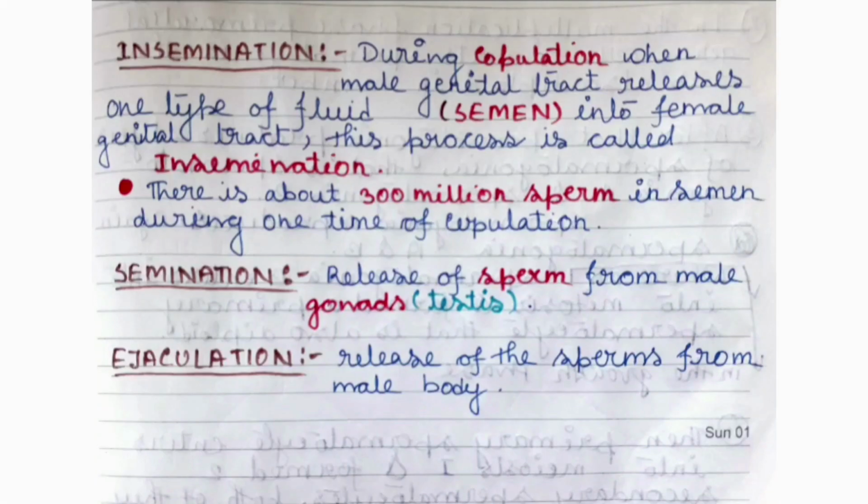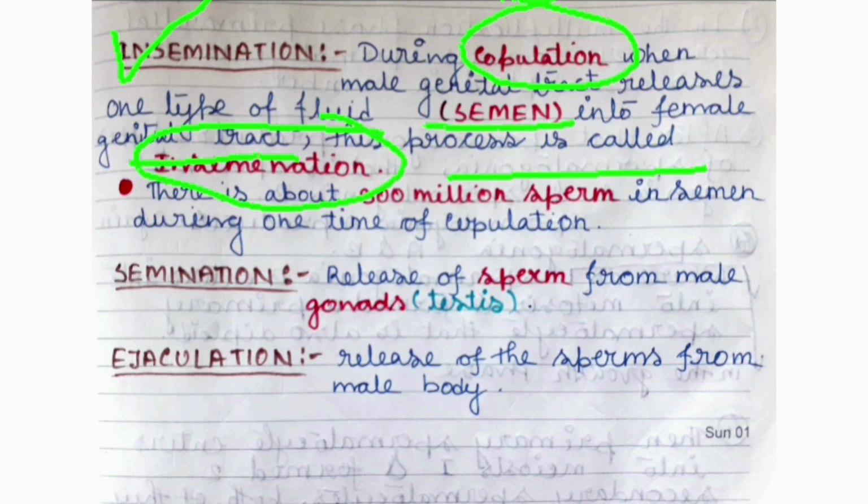The next is insemination. So what is insemination? During copulation, when the male genital tract releases a fluid, that is semen, into the female genital tract, this process is called insemination.